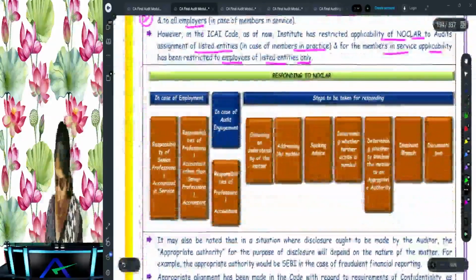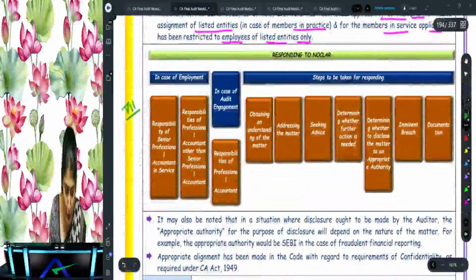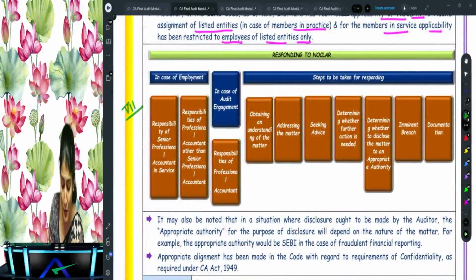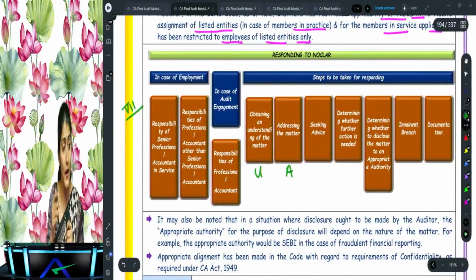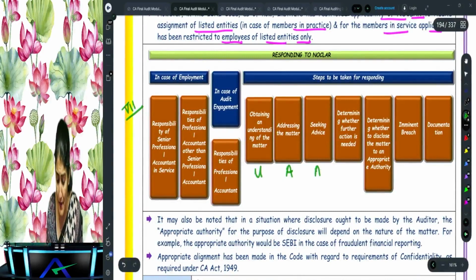Then it also talks about responding to NOCLAR, right? So that is point number 7, responding to NOCLAR. So how do you respond to NOCLAR? First, if you come to know about non-compliance, you understand the matter. After you understand the matter, you don't turn a blind eye, you address the matter. Then you know that this matter is very tricky, I'm not very sure. So what you can do, you can seek legal advice. After the advice, you can determine the further action which is needed.